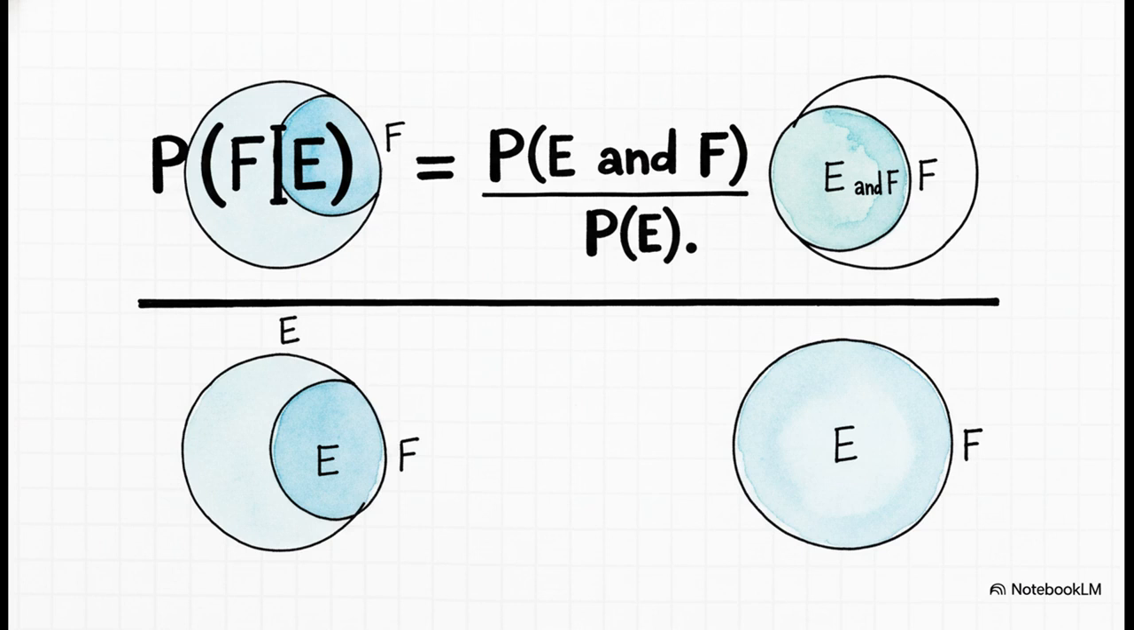Now, this shrinking universe idea is an awesome way to think about it. But, we also need a formal tool to get the job done when things get a bit more complex. And here it is. We read P(F|E) as the probability of F given E. And all it is, is the probability of E and F happening together divided by the probability of E happening at all. This little formula is the engine that drives everything we're about to do.